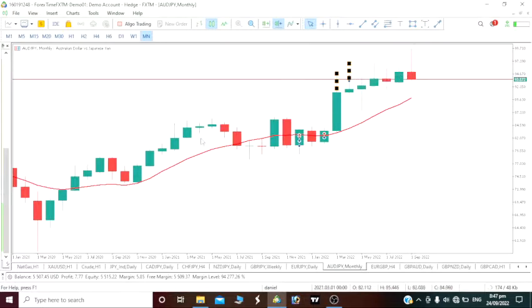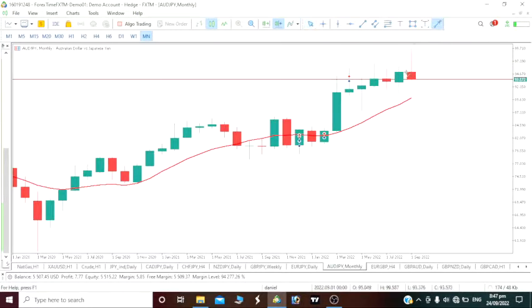So this is why this week was longer than the previous one. So we kind of had this pullback. You can see this as a pullback. Then another high was made, which actually broke this previous high here. Then we kind of had a pullback again. Then another high was made. We saw this huge high. This candlestick actually broke this high, it broke this previous high, which was this. So on the monthly time frame we are bullish, by the way. With the movement of it, we are actually bullish.